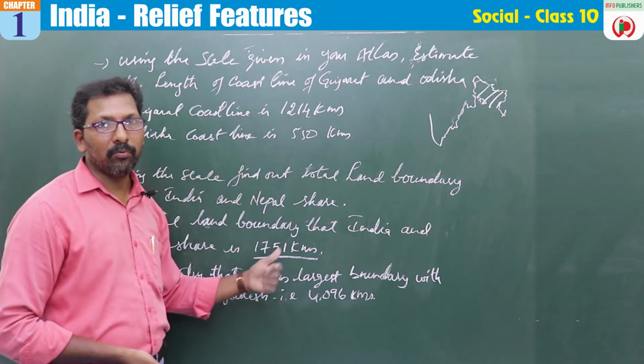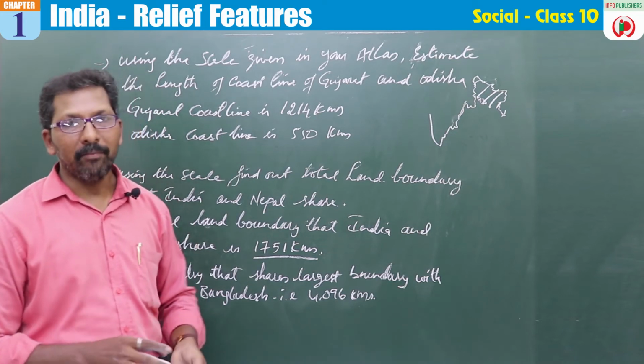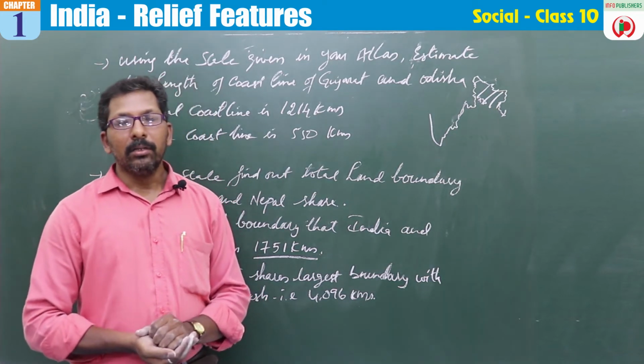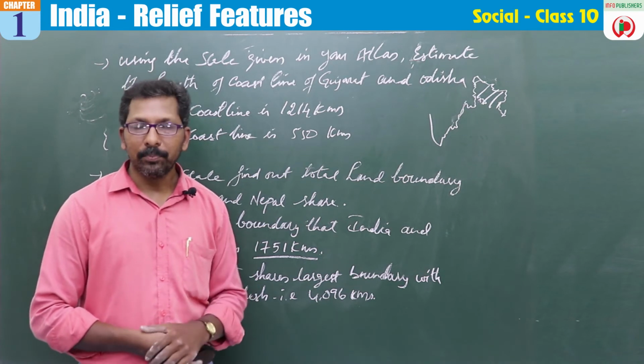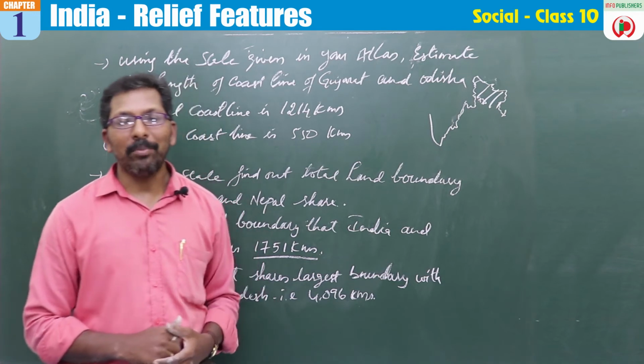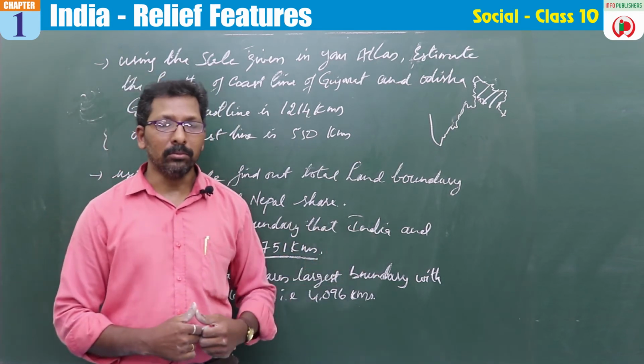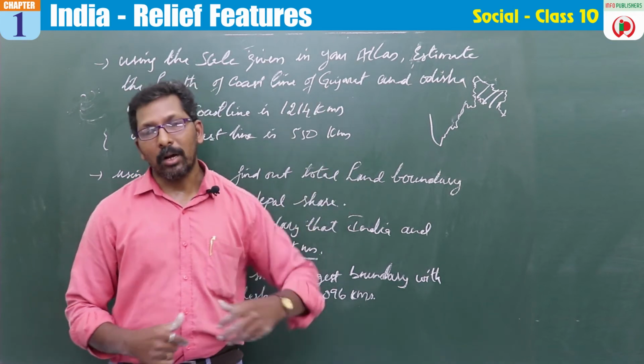Okay, we have discussed this. Now next we'll go to the geographical features of India. India has diverse climatic conditions, and because of this, various types of crops are grown from north to south of India.